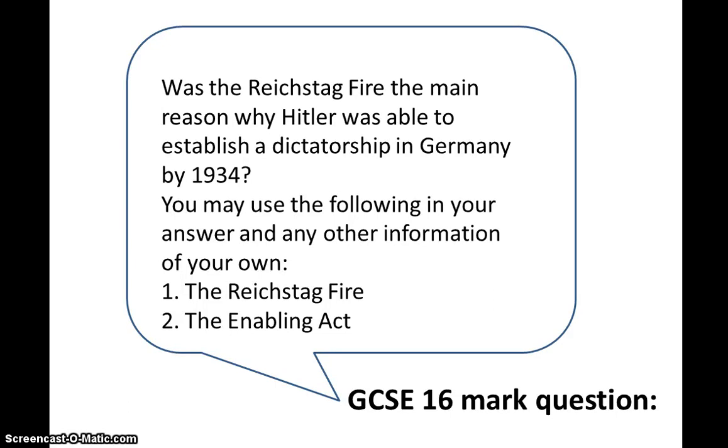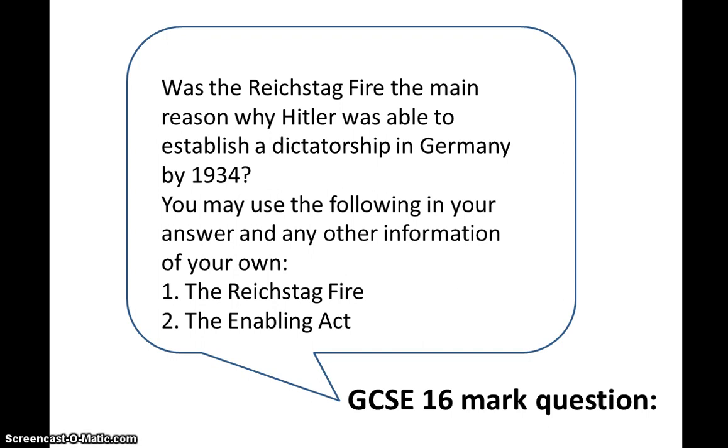This is a tutorial, but it's also an essay plan to answer this GCSE 16 mark question. So you can pause the video whenever you want as you're writing up your paragraph by paragraph, using the timeline in your book to make a clear judgment: what was the main reason why Hitler was able to establish a dictatorship, i.e. a one-party state with him as leader, in Germany by 1934.